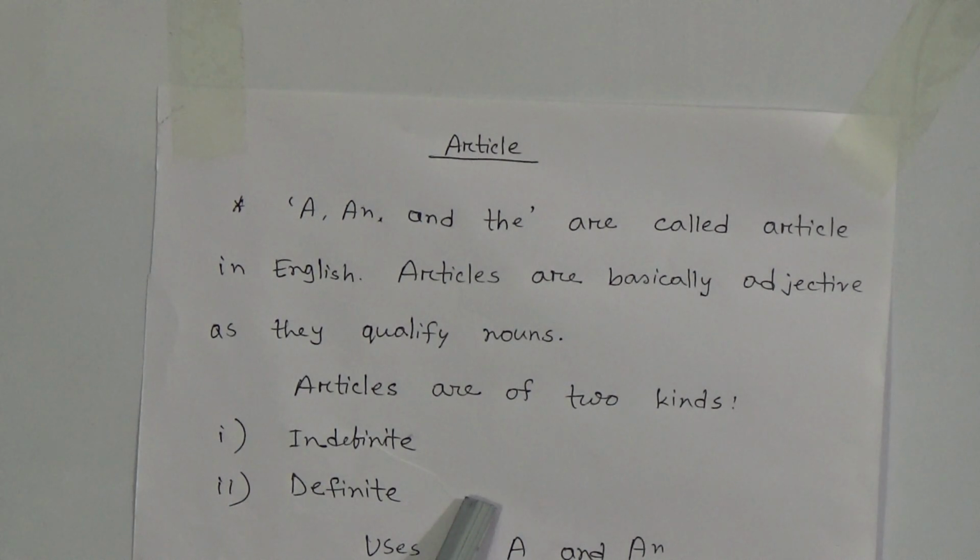In terms of meaning, a and an have no difference. In uses, however, there is difference between them. For example, he bought a pen, the boy took an egg. Like this way. And now I am going to say about definite article.